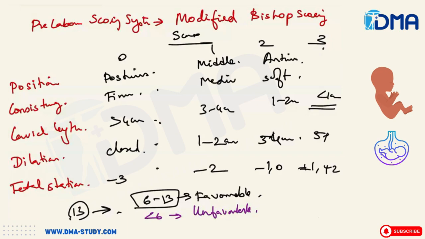Then coming to the common obstetric pathologies, the most common type of twins will be the diamniotic monochorionic.